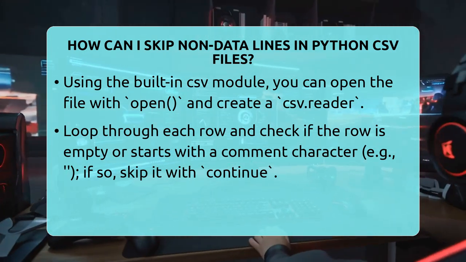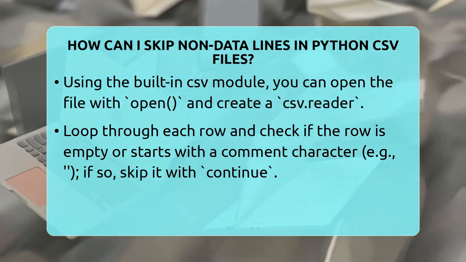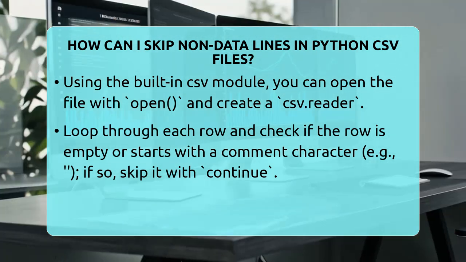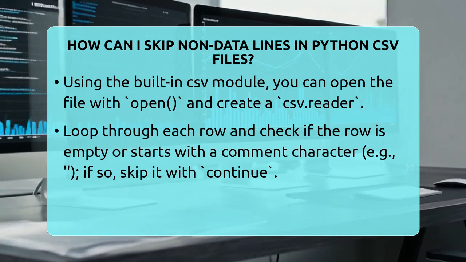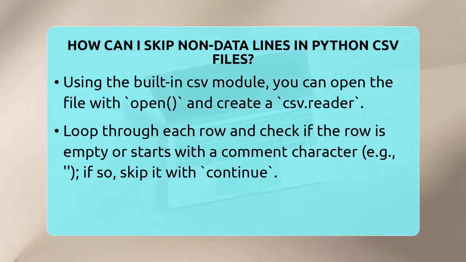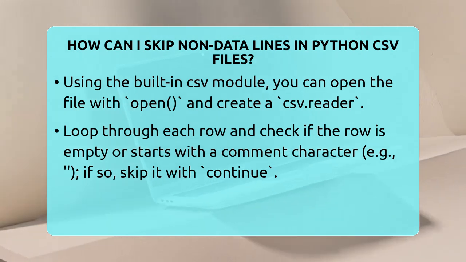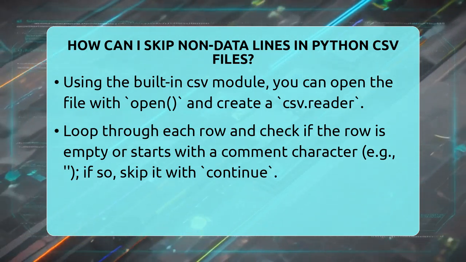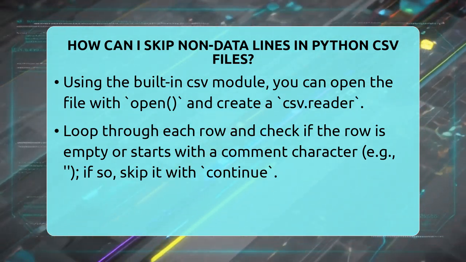Here's an example. Import csv, with open(your_file.csv, newline='') as csvfile, reader = csv.reader(csvfile), for row in reader: if not row: continue; if row[0].startswith('#'): continue; print(row). This way, blank lines and comment lines are ignored, and only the data rows get printed.